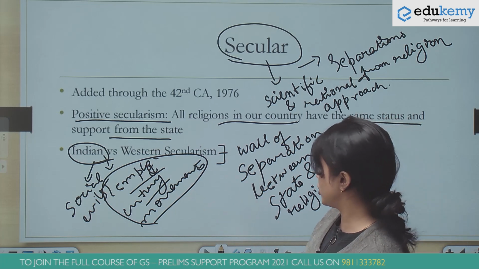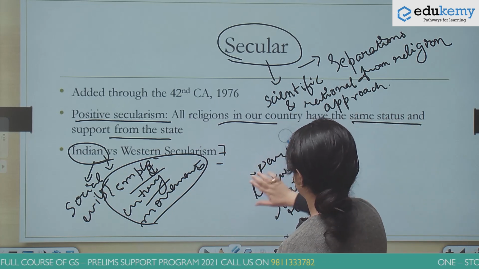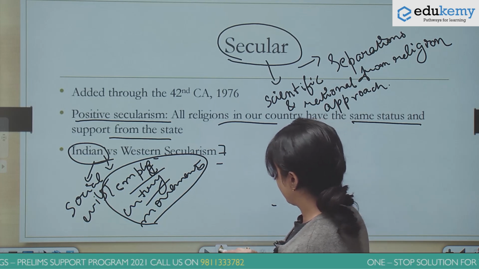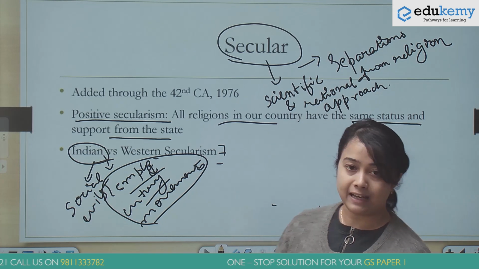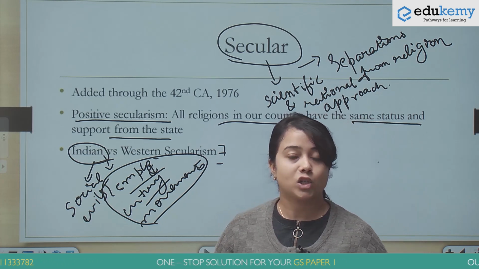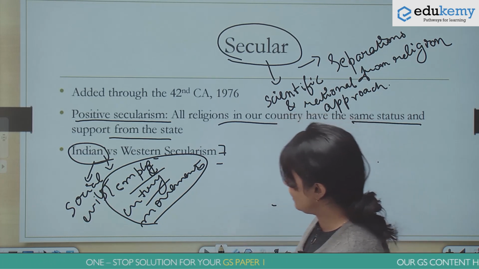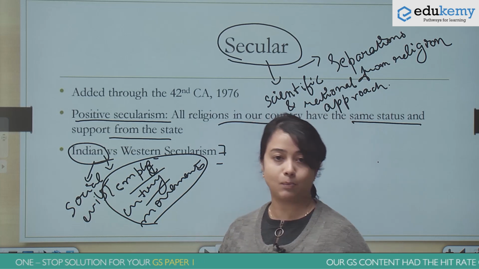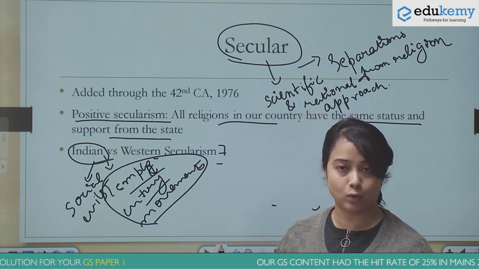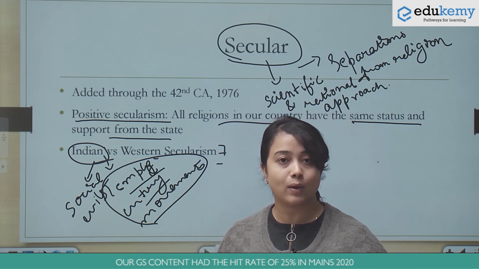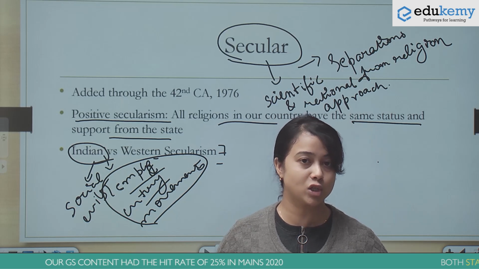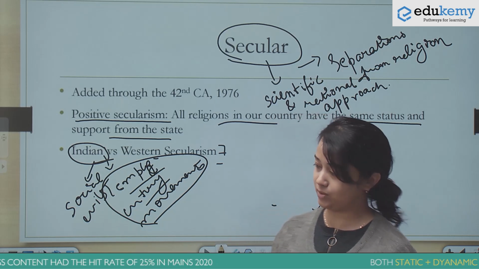There are other distinctions as well. For instance, in the West, the state will not provide support to any religious educational institution. But in India, the state provides support to minority religious educational institutions. And the religious minorities also enjoy the right to establish their own educational institutions.